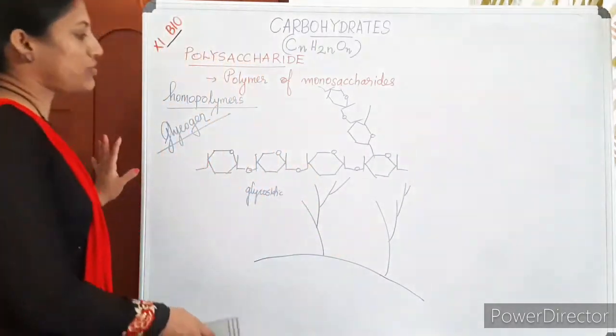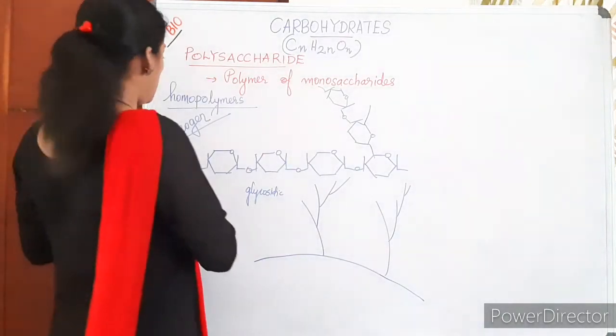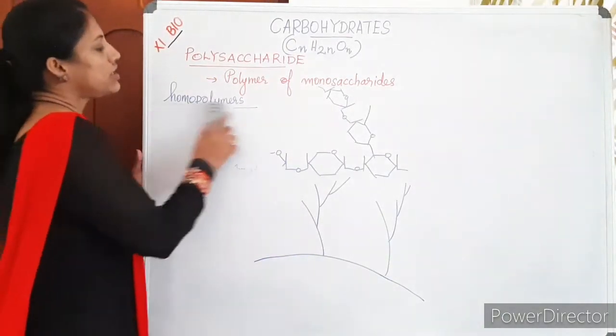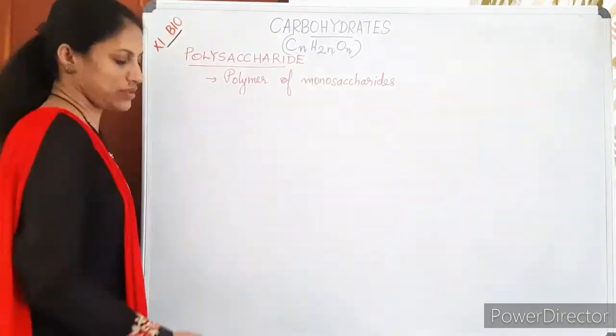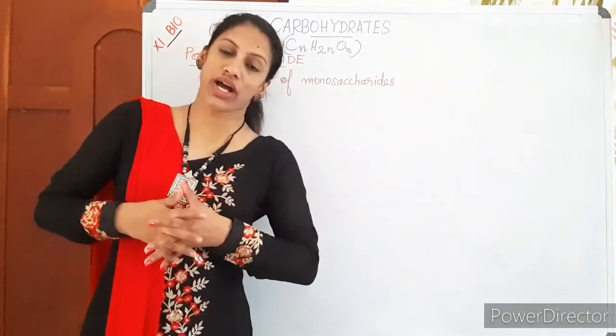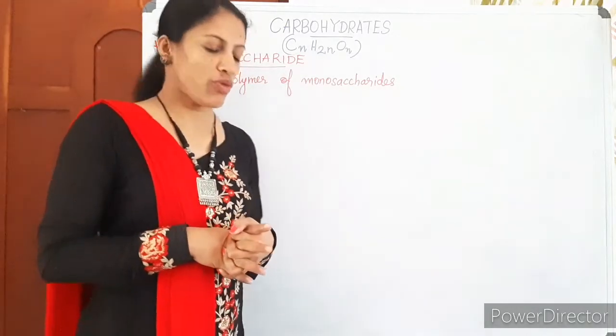This is given in your textbook, that's why it's mentioned. So all these are homopolymers. Glycogen, starch, all these are homopolymers.